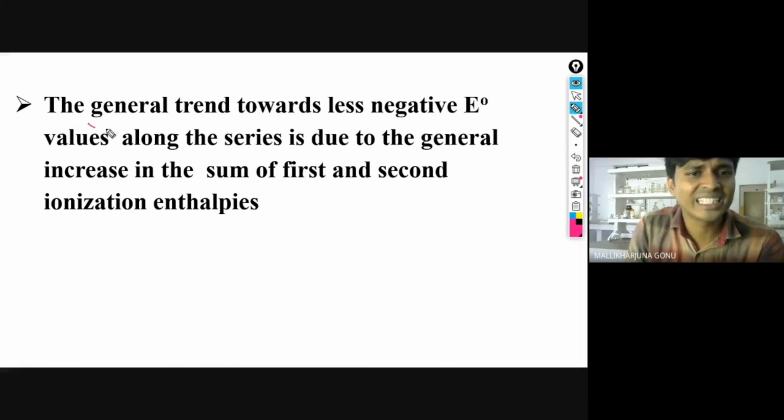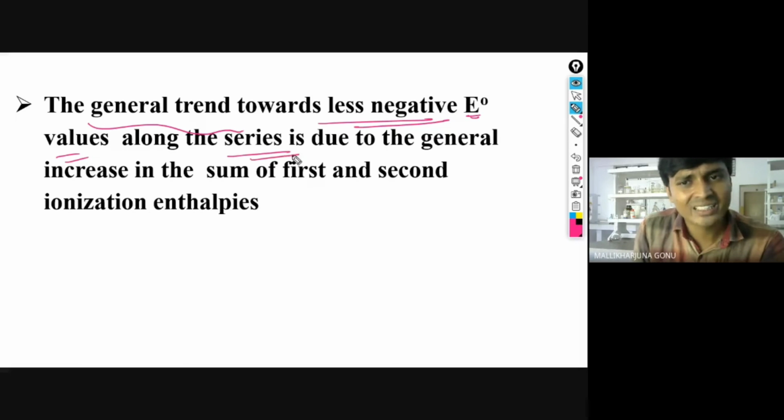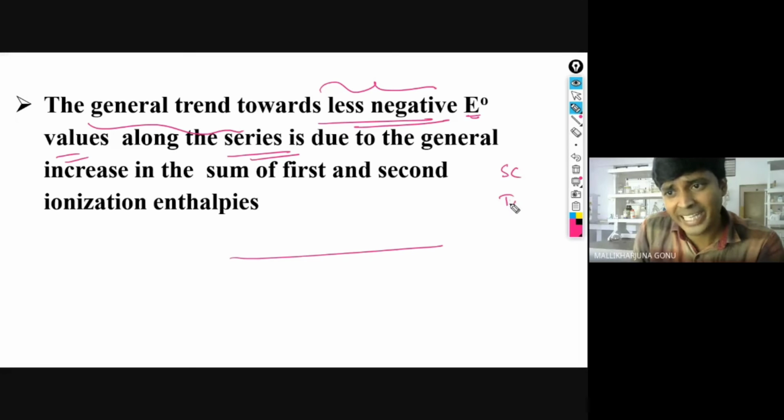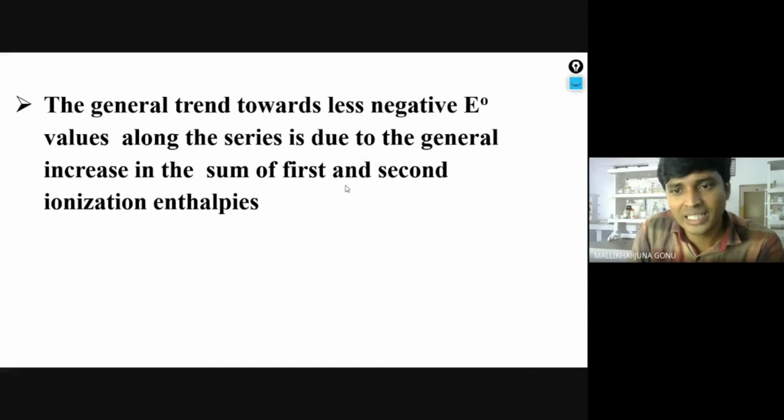Now we will see the general trend towards less negative E naught values along the series. If you go along the series from left to right, those are less negative. That means the starting ones, scandium, titanium, vanadium, chromium, manganese, iron, cobalt, nickel, copper, zinc. If you go across the period, the starting ones have the more negative values, like -2, as we have seen in the previous slide.